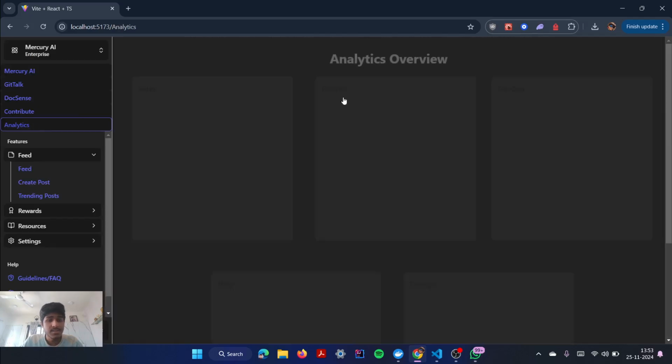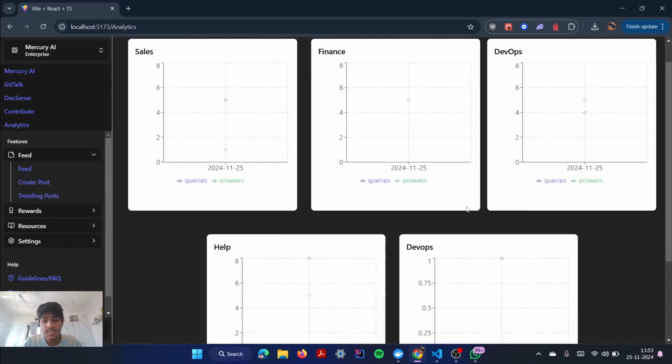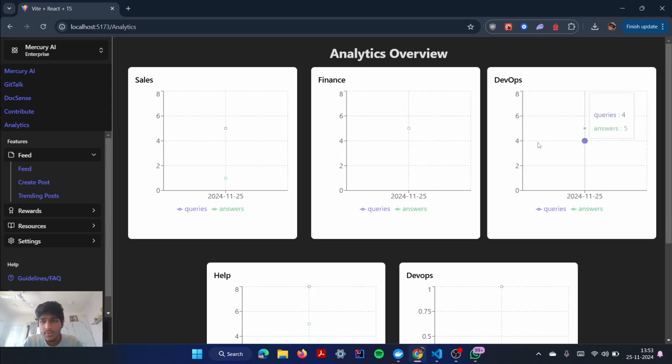In analytics, you can see what all questions are being answered. Right now, we just populated the DB, so you cannot see the graph, but you can see the questions answered. For sales, 5 queries were asked, 1 question was answered. For finance, again, 5 were asked and 5 were answered. DevOps, as it's a time series graph, as the time goes on, it will create graphs for the different analysis purposes.